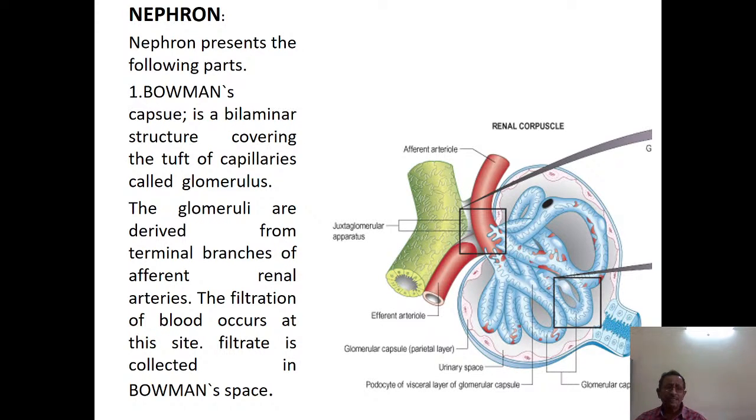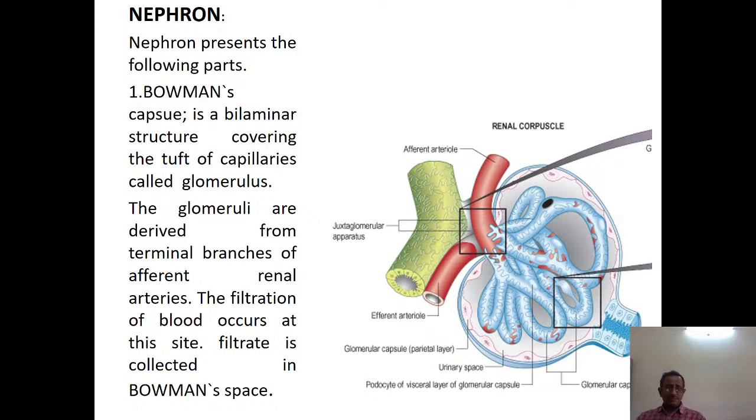So, it is a bilaminar structure covering the tuft of capillaries called glomerulus. The nephron is made up of a tuft of capillaries called glomerulus, that is covered by a Bowman's capsule, which is a bilaminar structure. Then it has two layers. One is the inner layer, that you can say visceral layer, and the other is the outer layer called parietal.